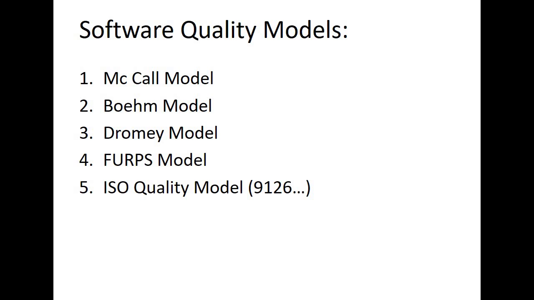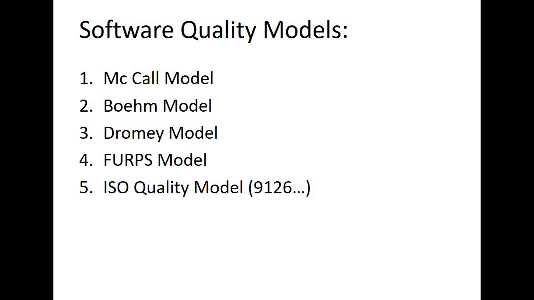Then we have GEQUAMO, which is a generic multi-layered and customizable model. Then we have the Dromey model, where we consider modeling the quality components, and then the Ravage model. So these are somewhat new.